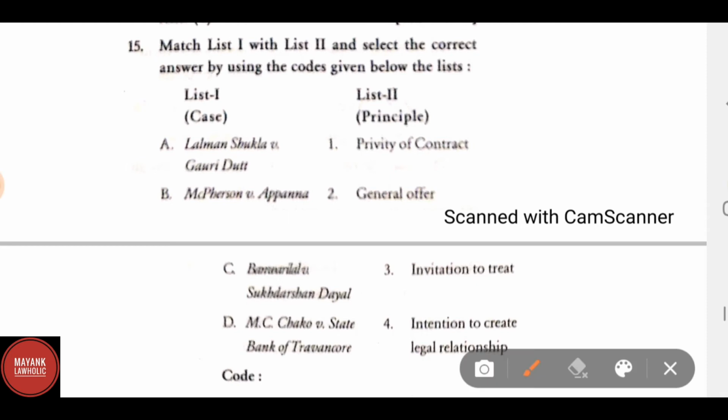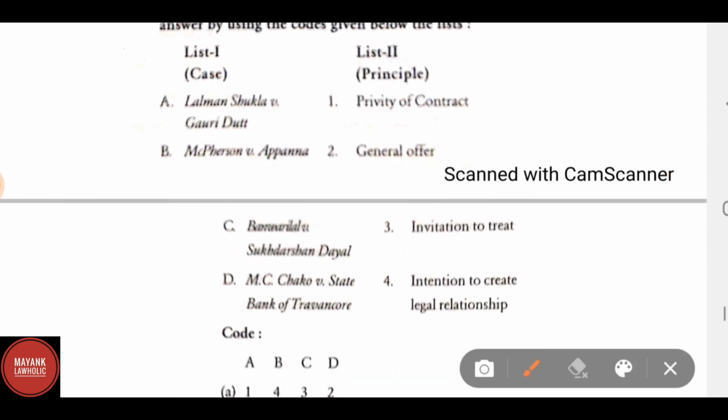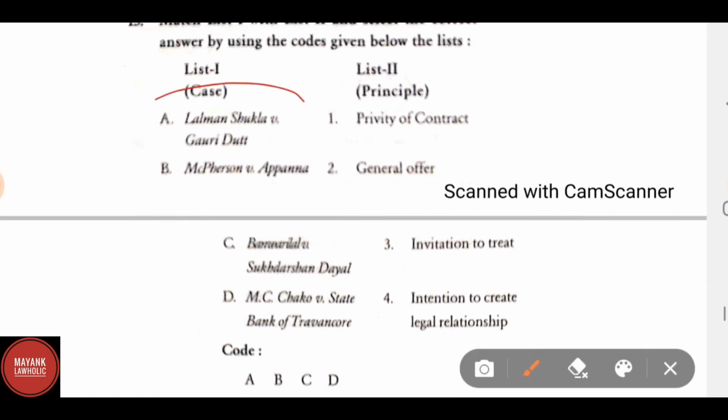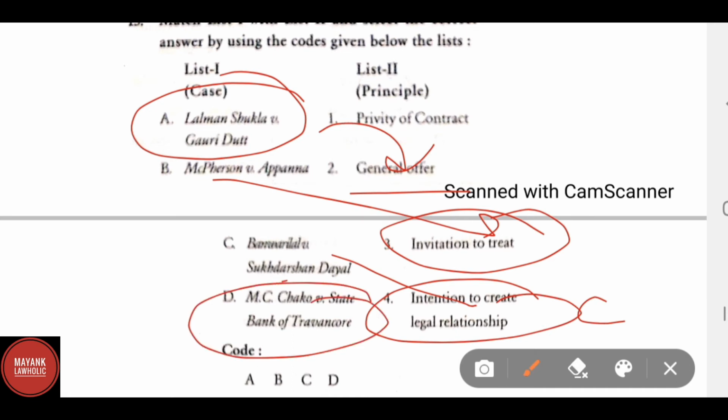List 1 and list 2. Case and principle. List 1 case: A. Lalman Shukla versus Gauri Dutt, B. Macpherson versus Appanna, C. Balfour versus Balfour, D. Anthony Chacko versus State of Travancore. Correct answer will be Lalman Shukla versus Gauri Dutt, general offer. Macpherson versus Appanna, the correct answer is invitation to treat. Banwari Lal versus Sudarshan Dayal. Correct answer is intention to create legal relationship. And M.C. Chacko versus State of Travancore. Correct answer is privity of contract.